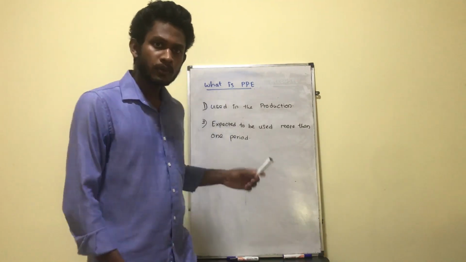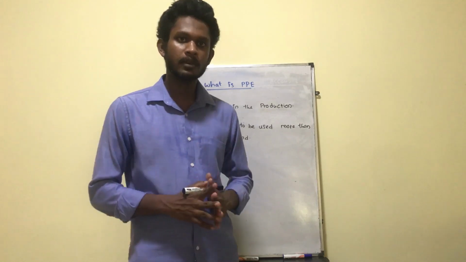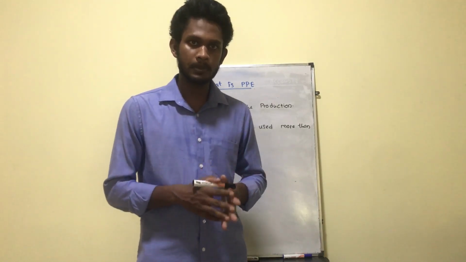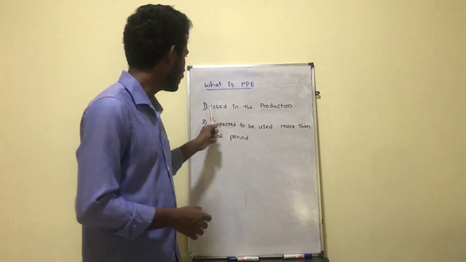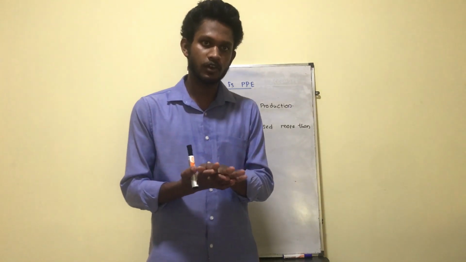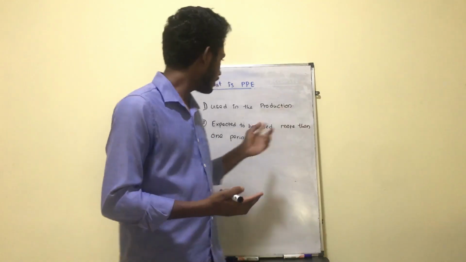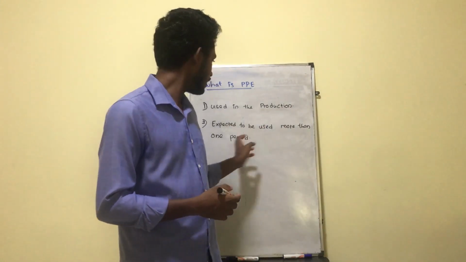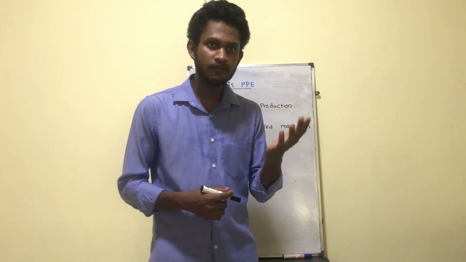Okay. So before moving on to the accounting part, you have to have an understanding of what you mean by property, plant and equipment. So what do you mean by PPE? As per the LKAS 16 accounting standard, there are two criteria to be covered to recognize a property, plant and equipment. The first one is used in the production, that means used in the production of goods or used in the supply of services. And the other one is expected to be used more than one period. So that asset you are going to use more than one period.